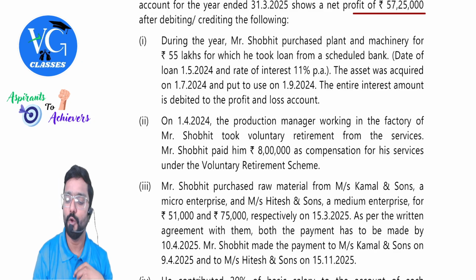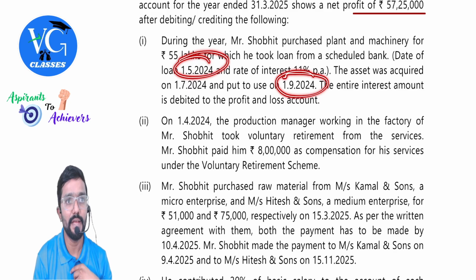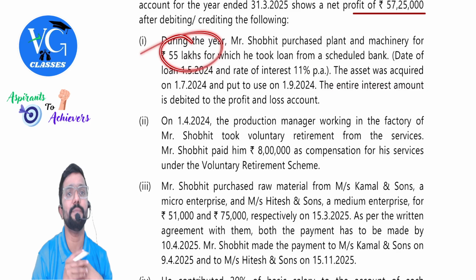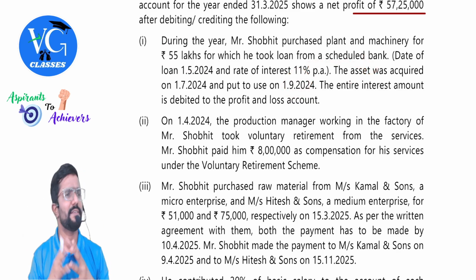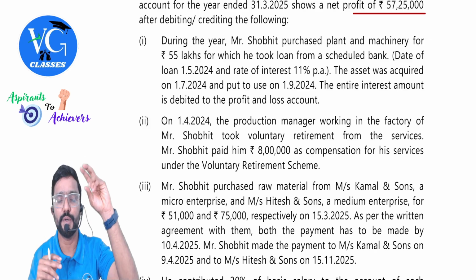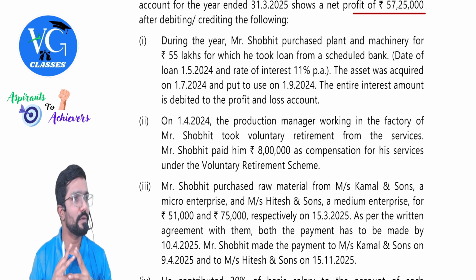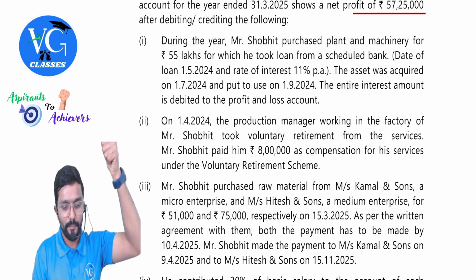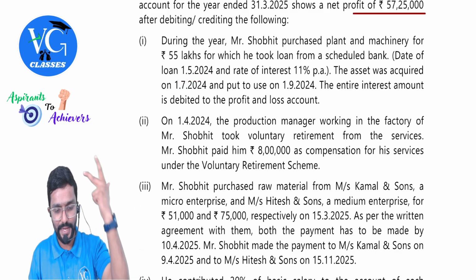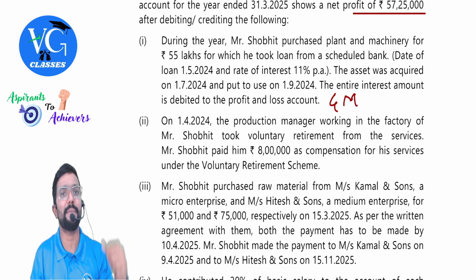Clear? So from the date of loan, when did we take the loan? From 1st May to 1st September. Whatever interest is there has to be added to the cost of plant and machinery. And after that, whatever interest is there, yes, it is a revenue expenditure, you can claim it. Hope you understood. Entire interest they have debited to the P&L account. Is it right, sir? No. A part of the interest has to be capitalized. For how many months, sir? From May, June, July, August, for 4 months. For 4 months, whatever interest is there, it has to be capitalized.